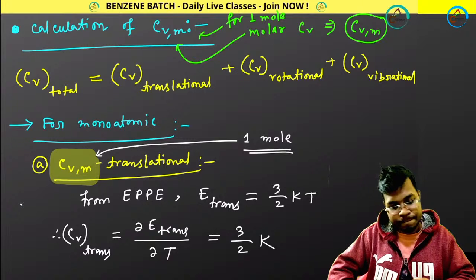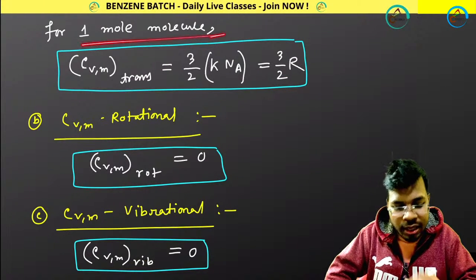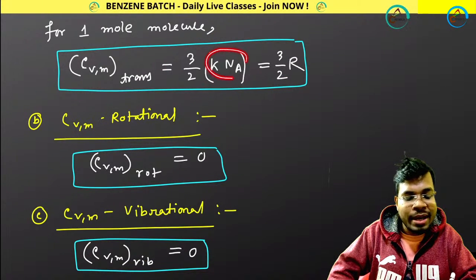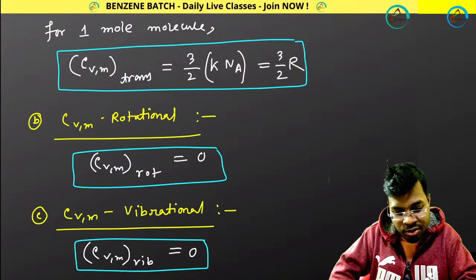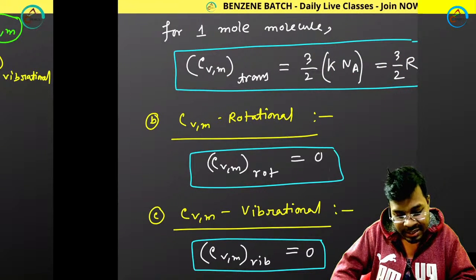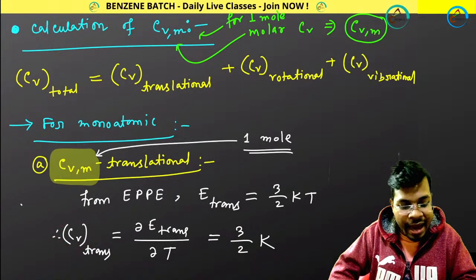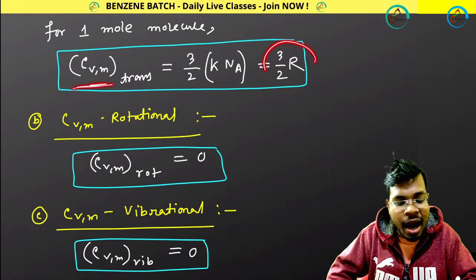So for 1 mole it will become 3/2 k into Na, and k into Na means R, so 3/2 R. So CVM trans, now it is not CV, it is CVM. It was your CV that was represented by k, and it is your CVM that is represented by R.